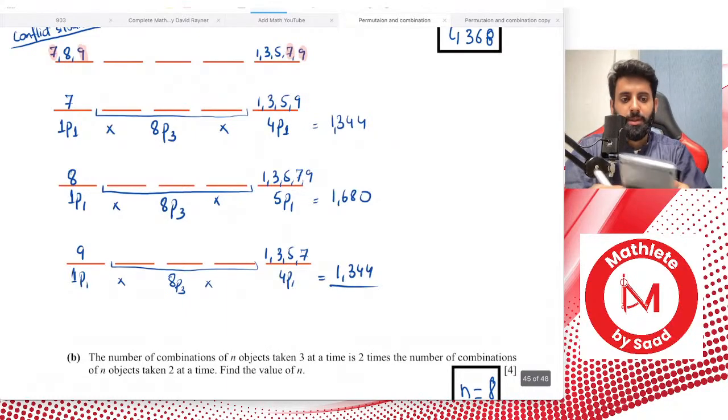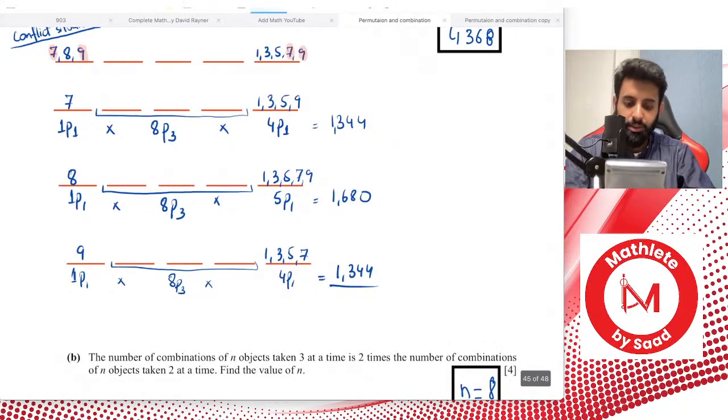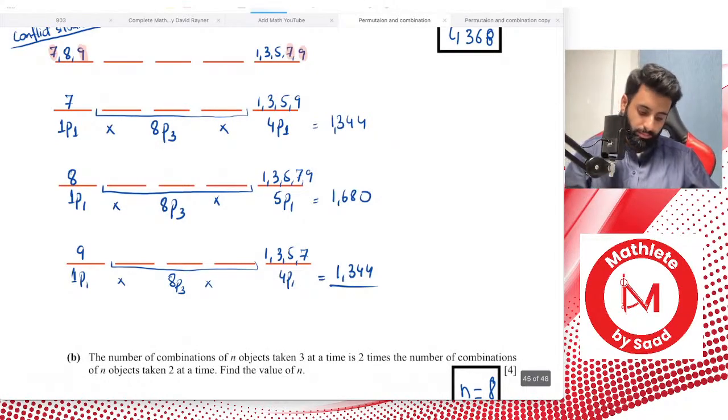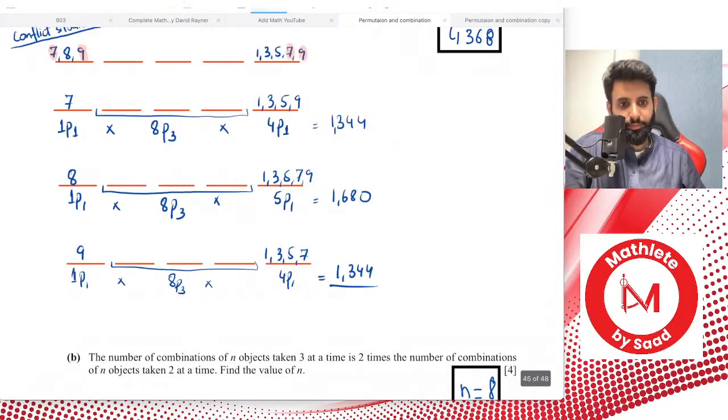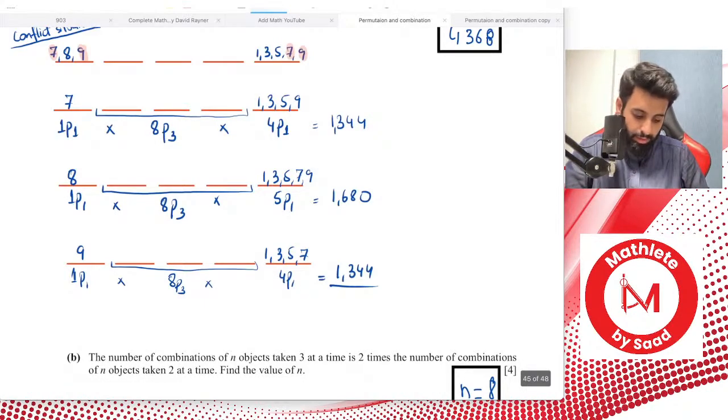Now you sum it up. Is there any other possibility that you can think of? Yes, no? You add it all, and what do you get? You get 4,368. And there you go.